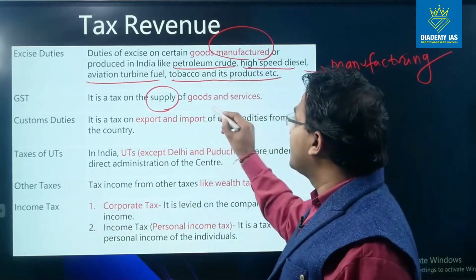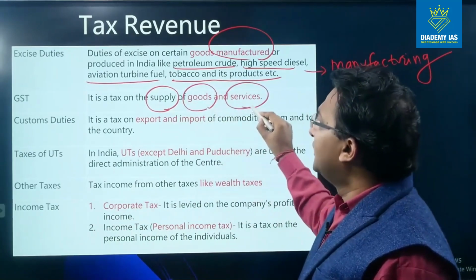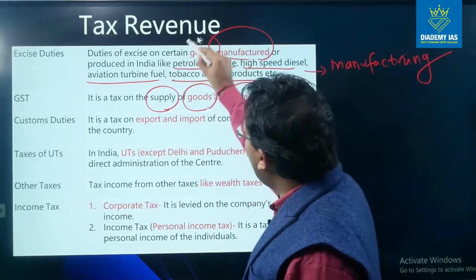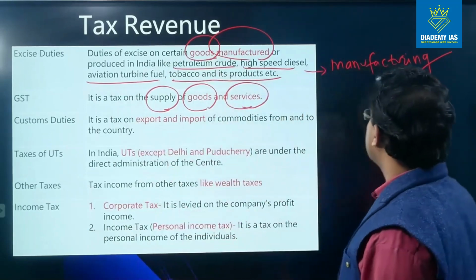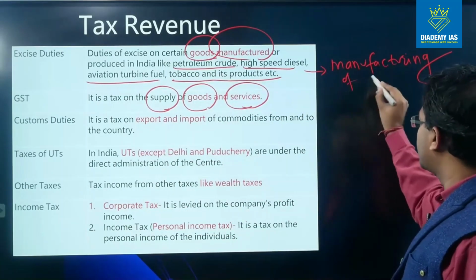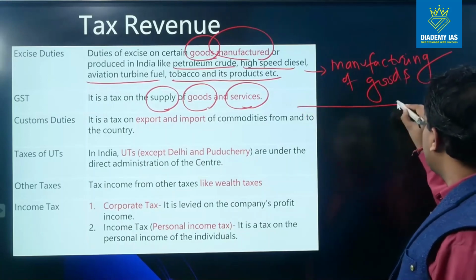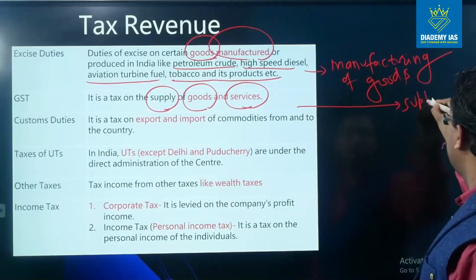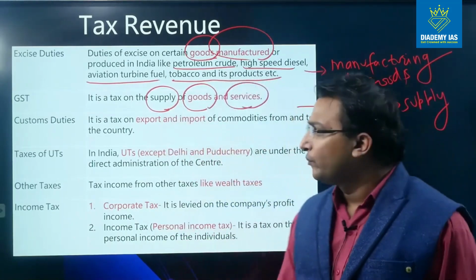And this is the tax which is levied on the goods as well as services. Please notice, this excise duty is levied only on goods. This is not levied on services. So manufacturing of goods, this is levied on supply of goods and services. So here the point of taxation is supply.